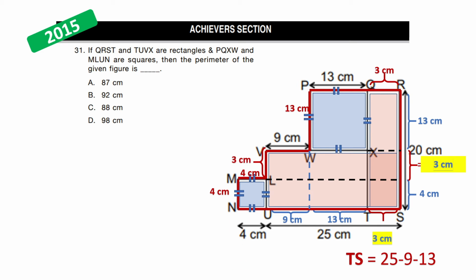Now let's find the perimeter starting from the point R and going in the clockwise direction. So we'll write the lines.